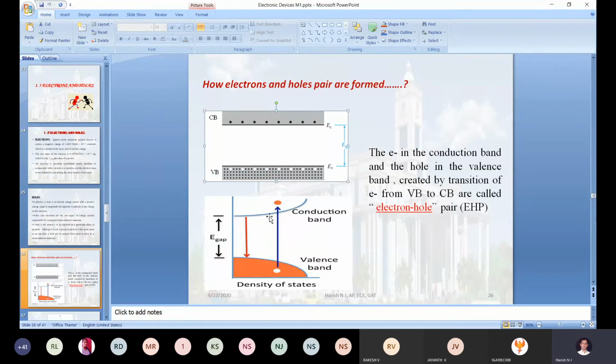Can you tell me what is the difference between picture 1 and picture 2? Both diagrams give the same meaning, but one slight modification is there, from picture 1 to picture 2. Anyone, can you tell me? Minimum band of valency. Yeah, just check it out.